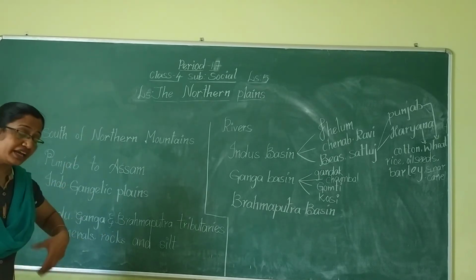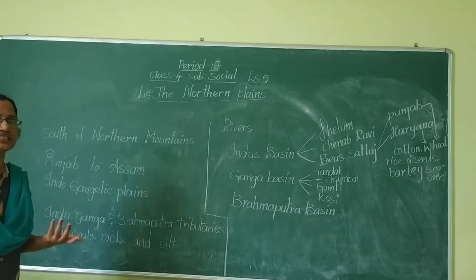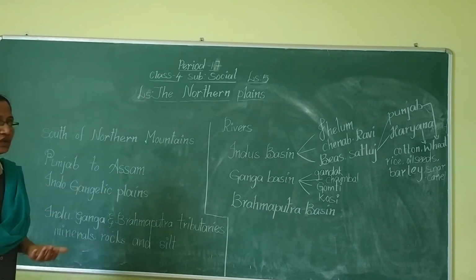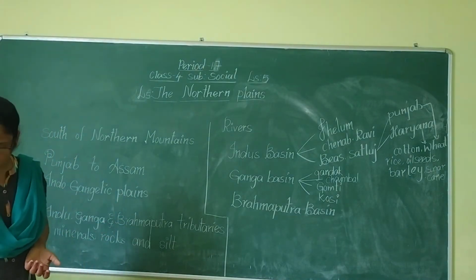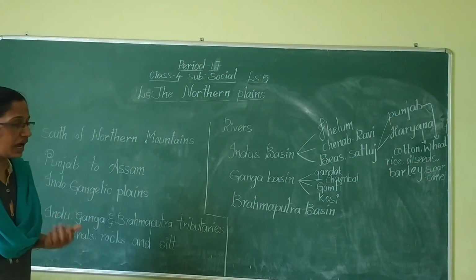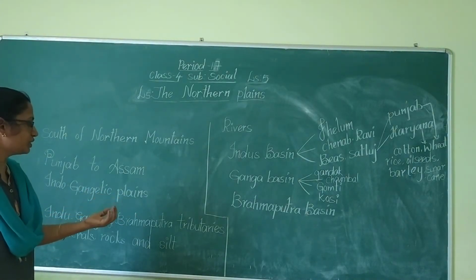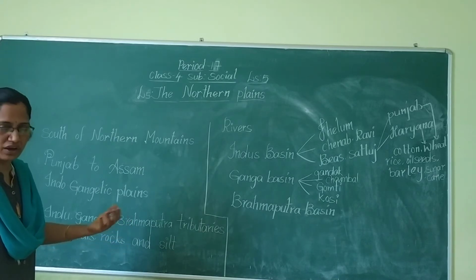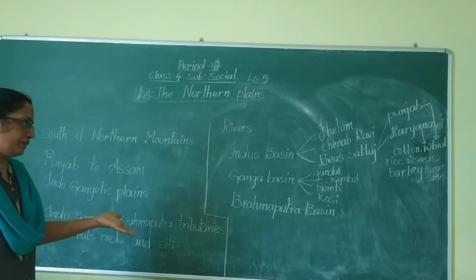Which area is watered by the river, that area is called the basin of that particular river, and its tributaries also. So both the rivers and tributaries contribute water to some area of land. That area or land is called a basin.